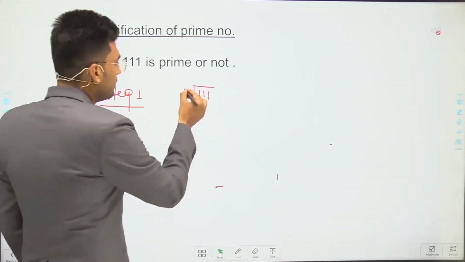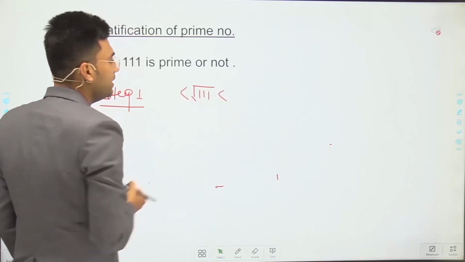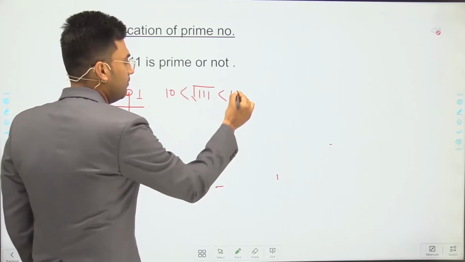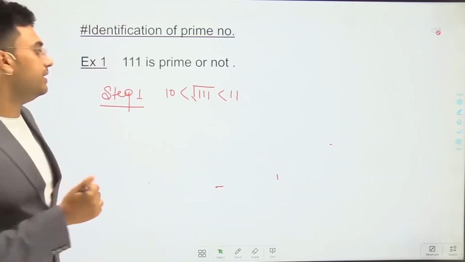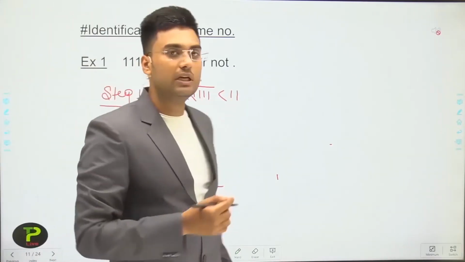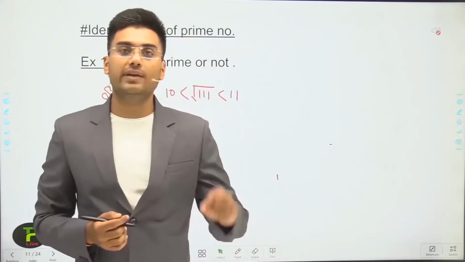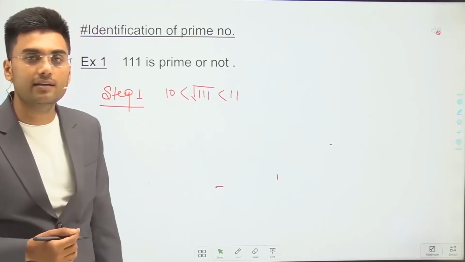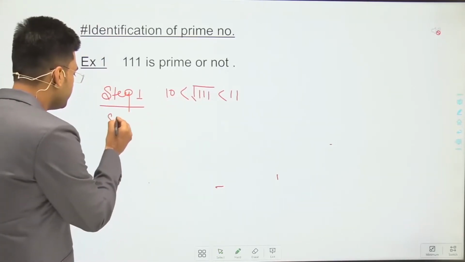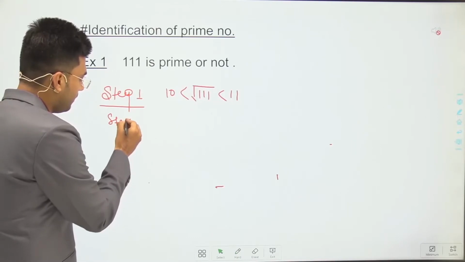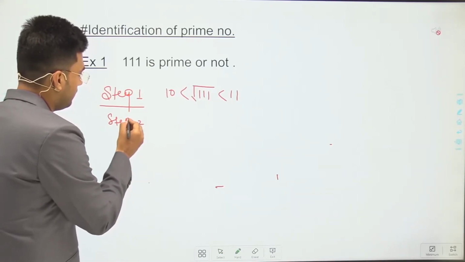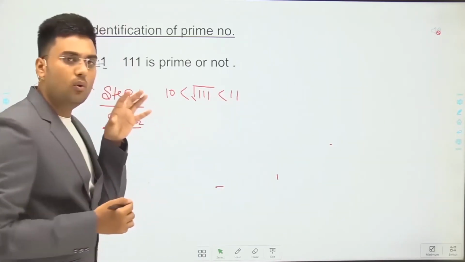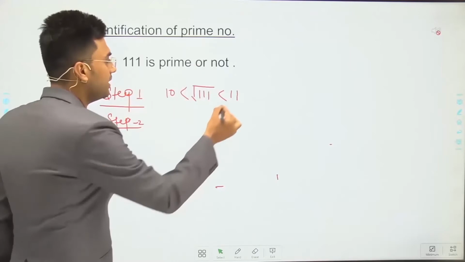The square root of 111 is in between 10 and 11. Why? Because the square of 10 is 100 and the square of 11 is 121. So we can say that the square root of 111 is less than 11 but greater than 10. Now step 2 is to note down all the prime numbers which are less than 11.